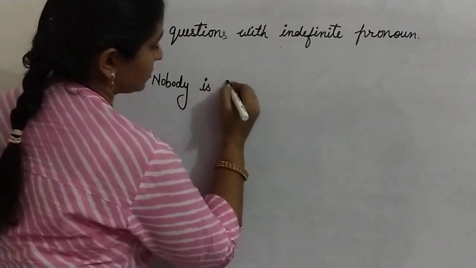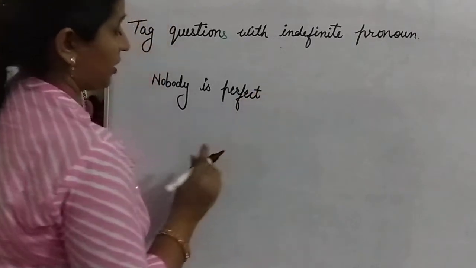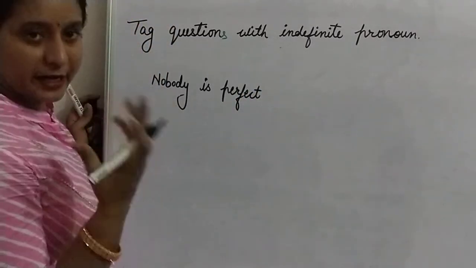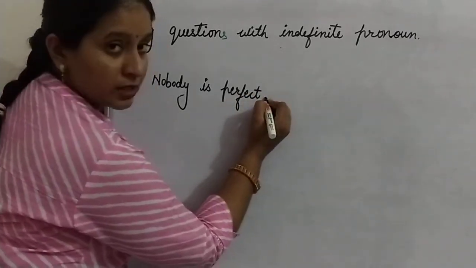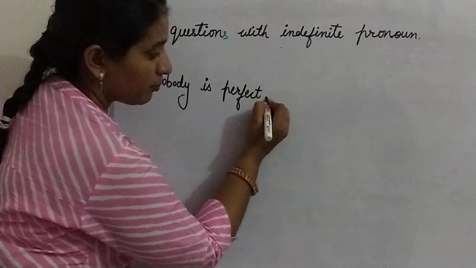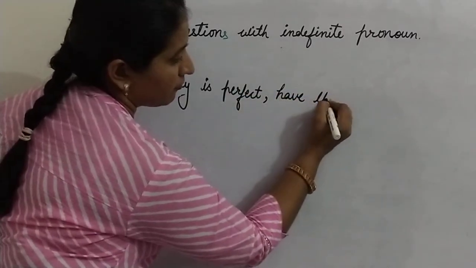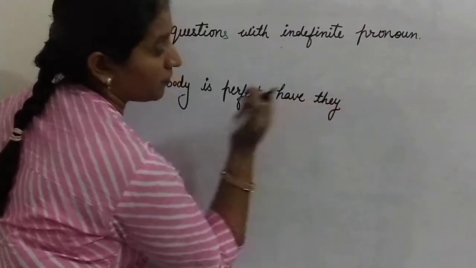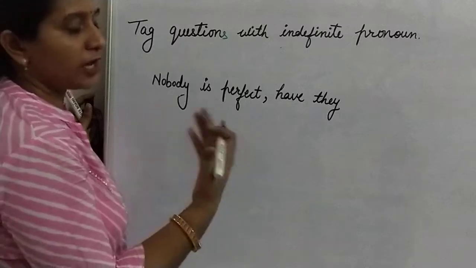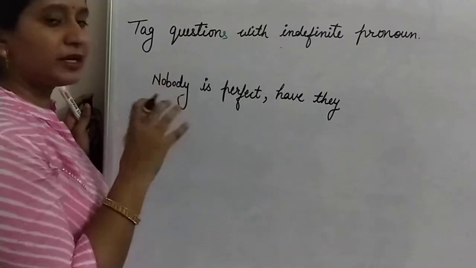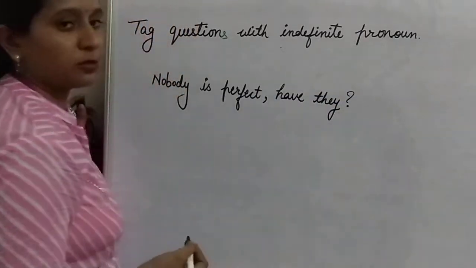Nobody is perfect. Here you can see nobody means negative form. That means your statement is negative. So your tag will be positive. So have they. For that indefinite pronoun always use have they, because that refers to a negative statement always. So have they, and at the last, question mark.